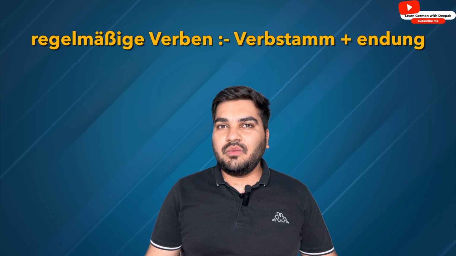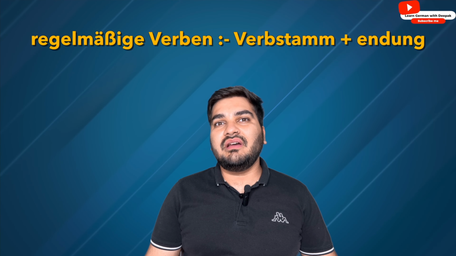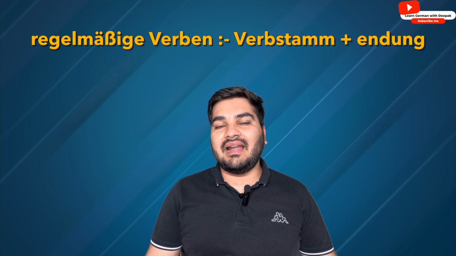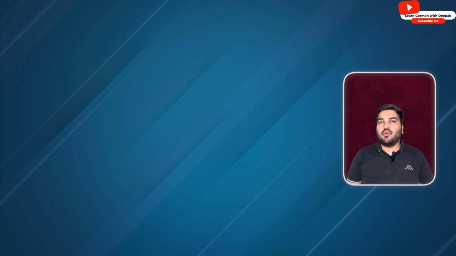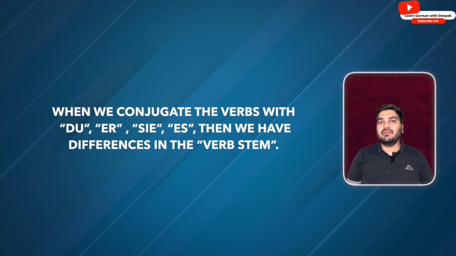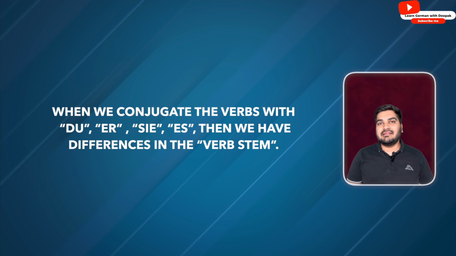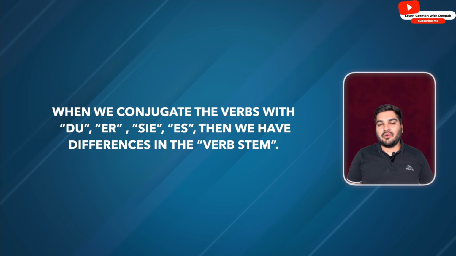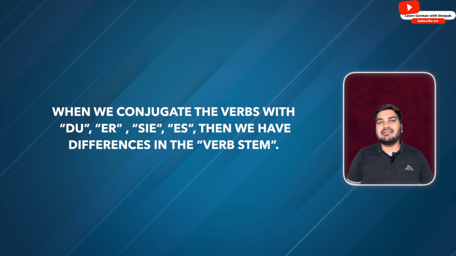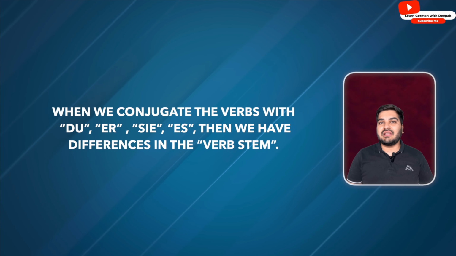We conjugate the verb by changing the ending of the verb, and that is what we call regelmäßige Verben. Whereas in unregelmäßige Verben, when we conjugate the verb with du, er, sie, es, with these four pronouns, there is a difference in the Stammwort.